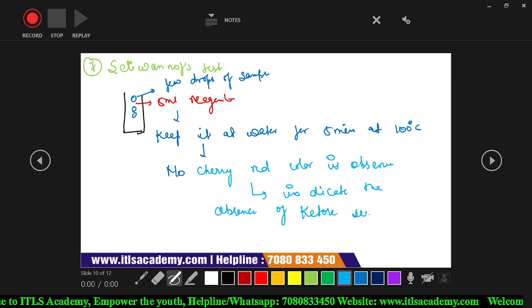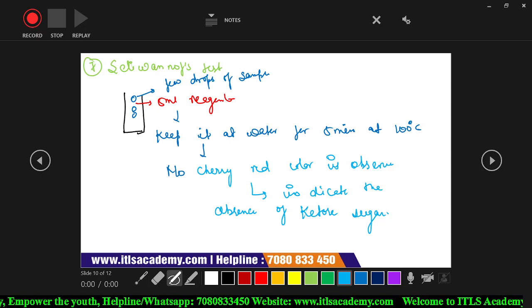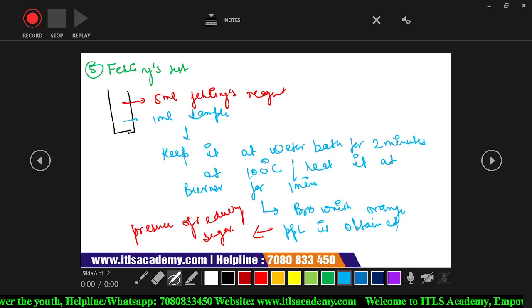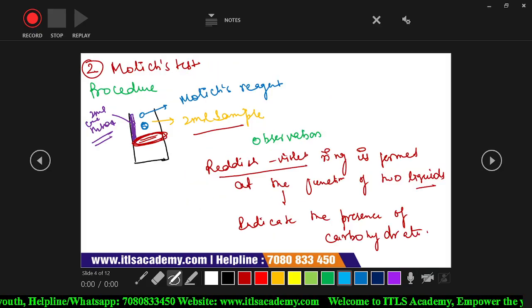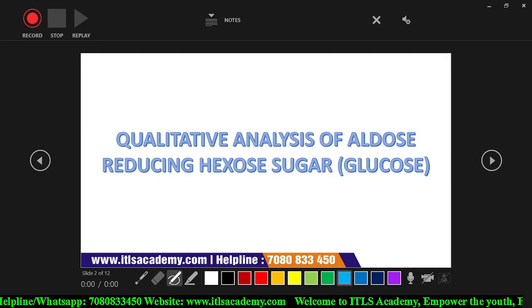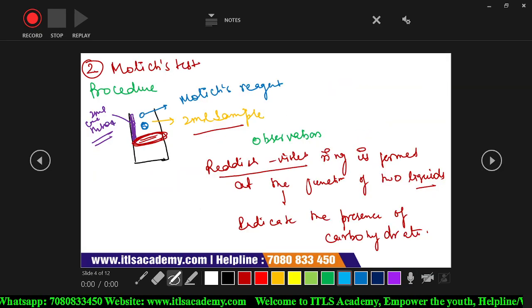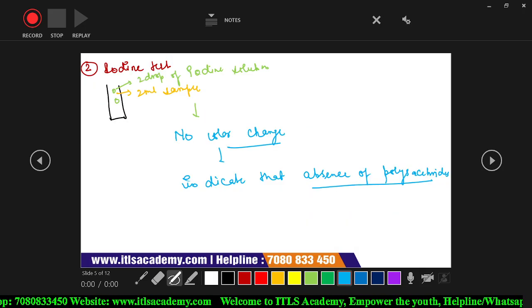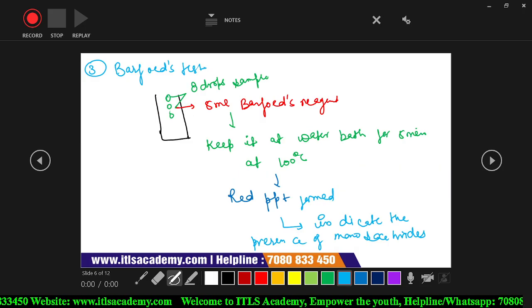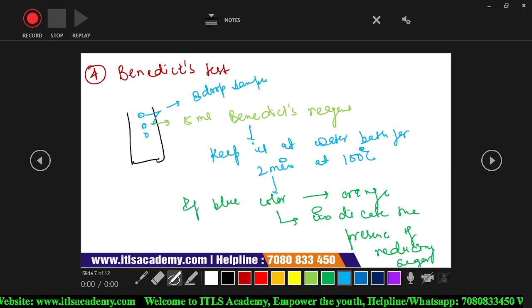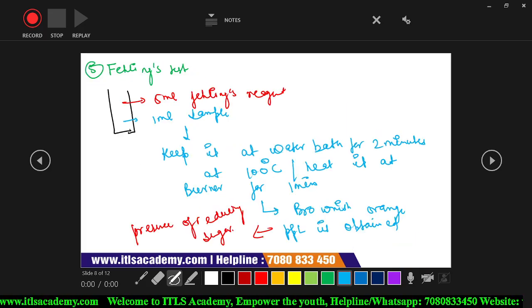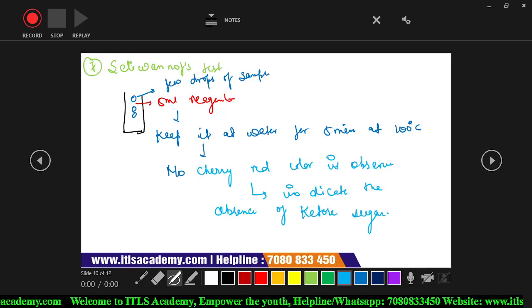So this is all about the qualitative analysis of glucose. Is it clear? The tests are: solubility test, Molisch test, iodine test, Barfoed test, Benedict test, Fehling test, Biuret test, and Seliwanoff test. Is it clear?